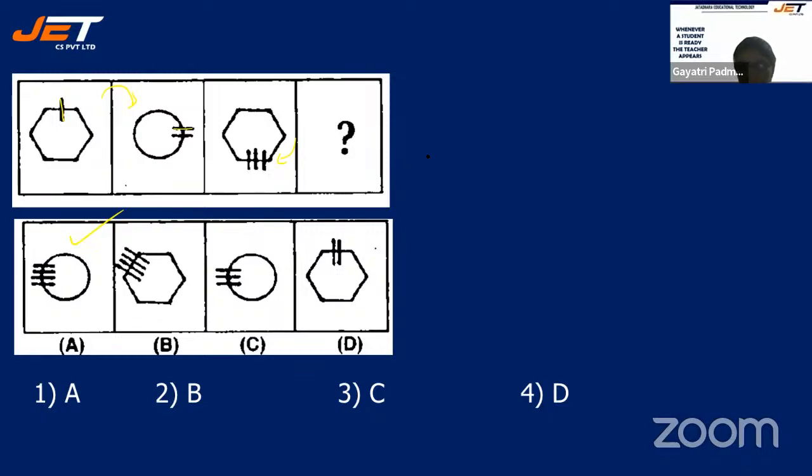Let's see. I'm sure your 30 seconds is done. And let's check with the answer. It's as simple as that. Everywhere it is 1, 2, 3, 4, 5. Everywhere it's six-sided figure. The first one is six-sided one. Third one is six-sided. Second one is a circle. Your fourth one should be a circle. So your answer should be either A or C.